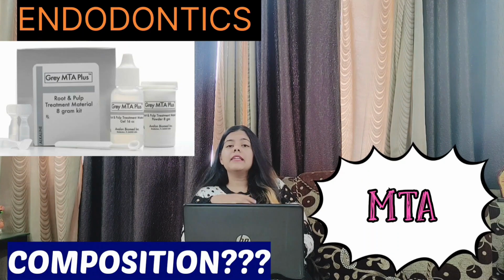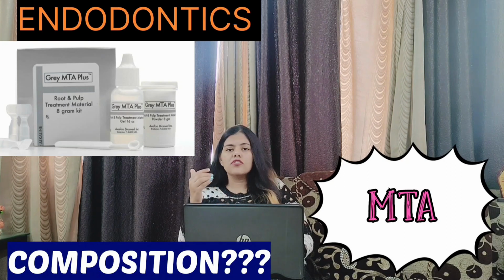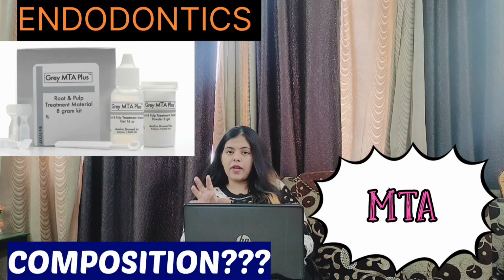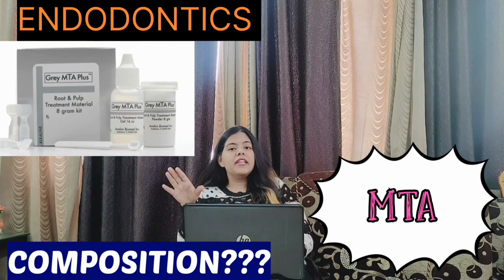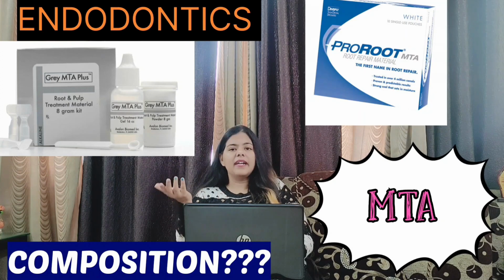There are also a few traces of free crystalline silica, and the traces constitute different components present in small amounts: calcium oxide, free magnesium oxide, and sodium and potassium sulfate compounds. MTA is mostly available in two forms, gray MTA and white MTA.